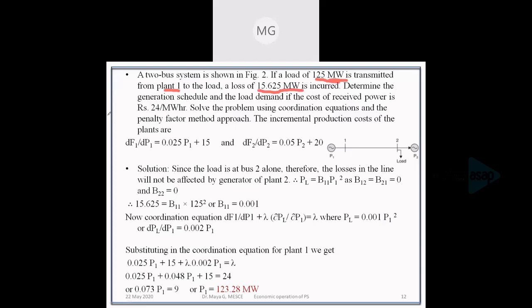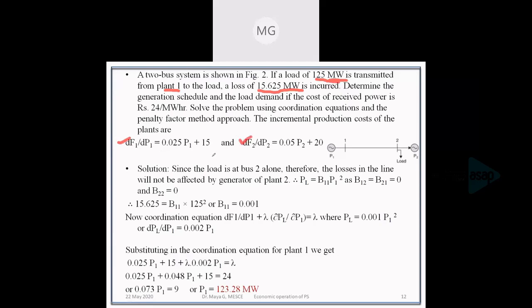Determine the generation schedule and load demand if the cost of received power is rupees 24 per megawatt hour. Solve the problem using the coordination equation and penalty factor method. The incremental fuel cost functions dF1 by dPg1 and dF2 by dPg2 of the two units are given.